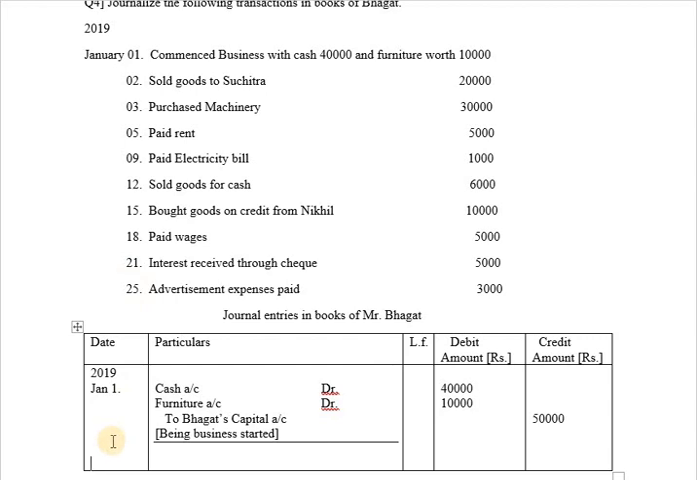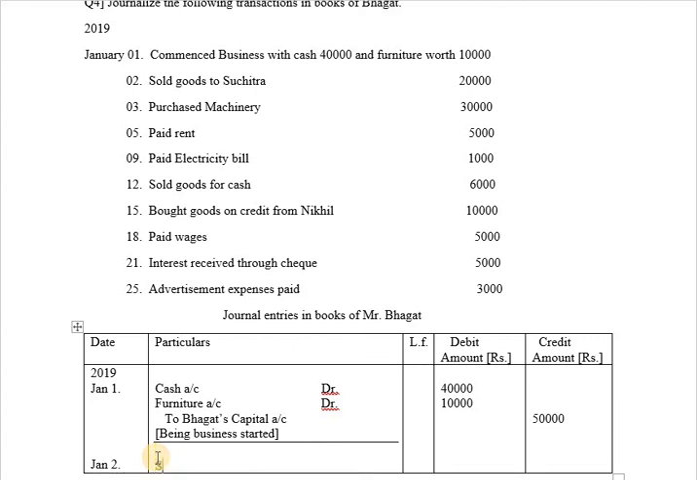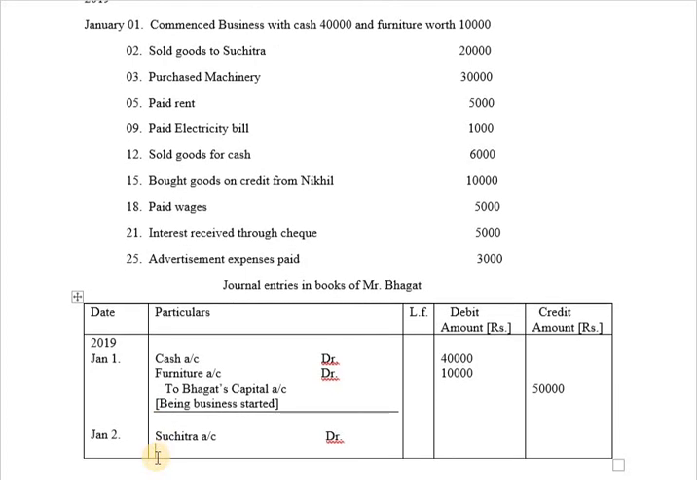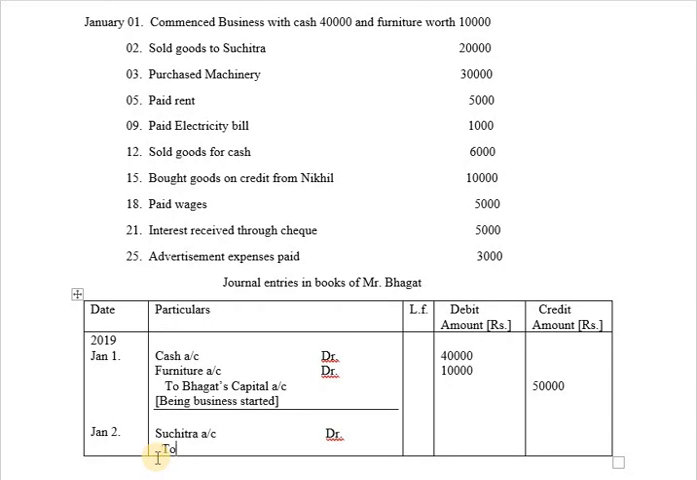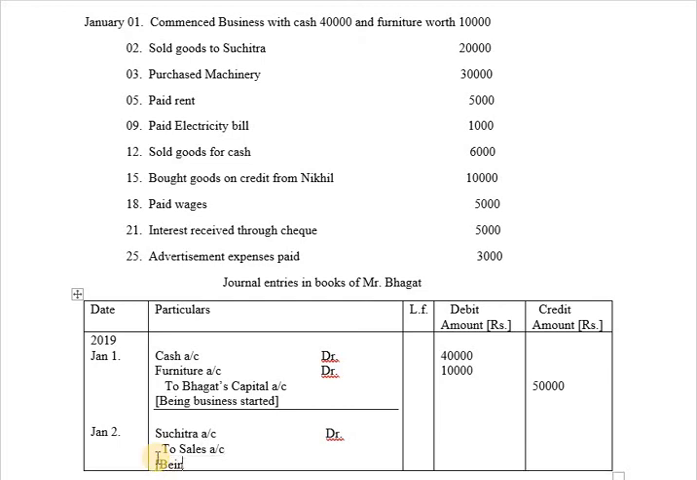So the journal entry on January 2nd will be recorded as, the date will be taken as January 2, as we are selling the goods to Suchitra. It means you are selling the goods on credit. So you will be writing the name of the person to whom you have sold the goods. So the goods are sold to Suchitra, then the journal entry will be recorded as Suchitra account debit to sales account, and the narration will be recorded as being goods sold to Suchitra.